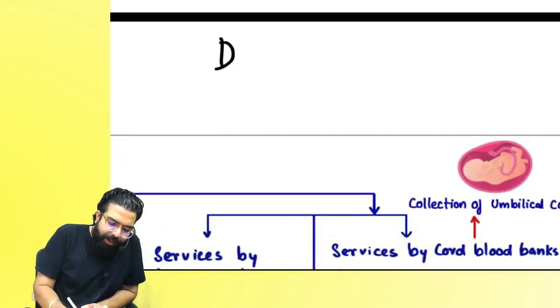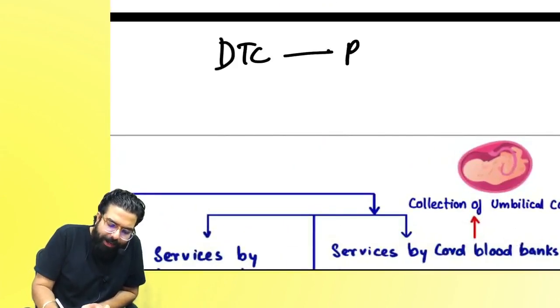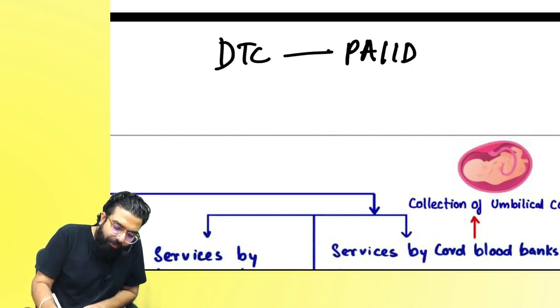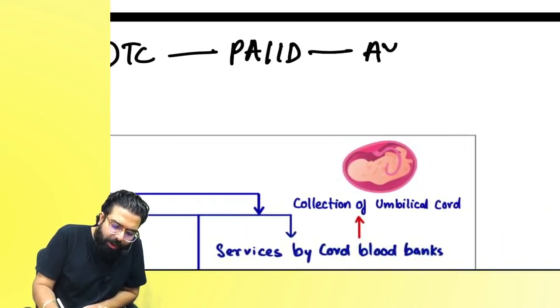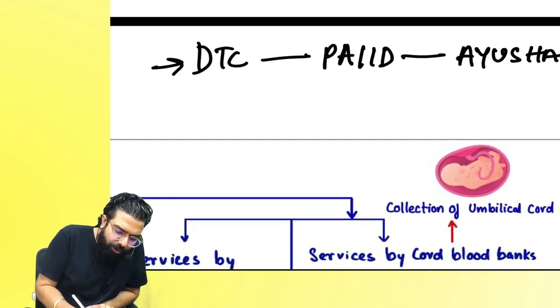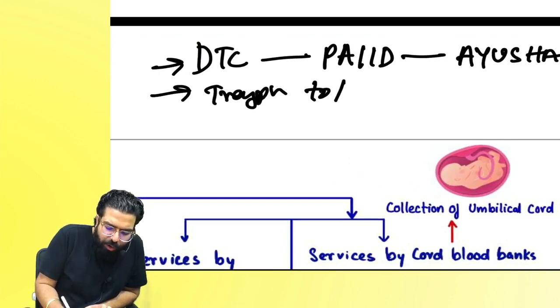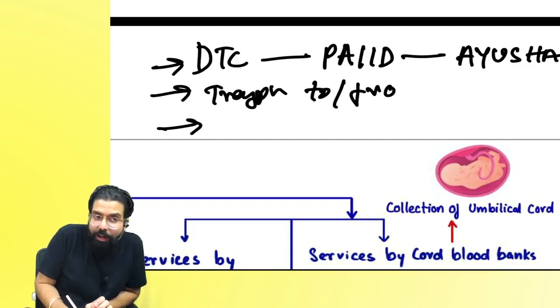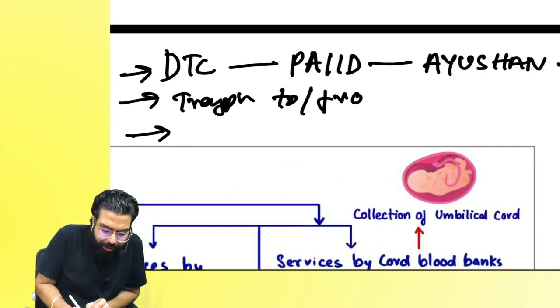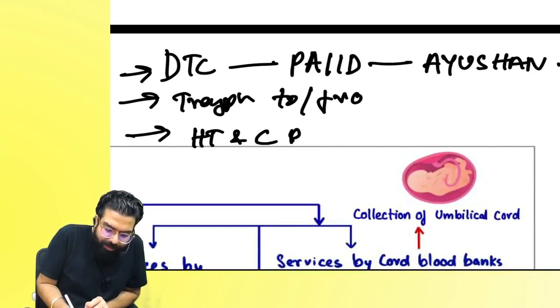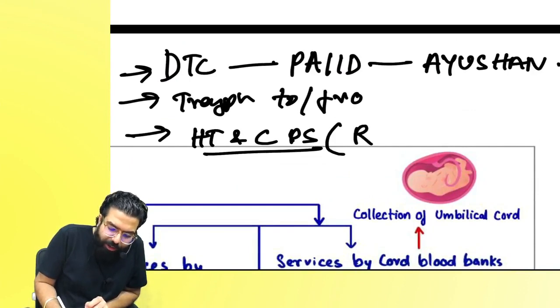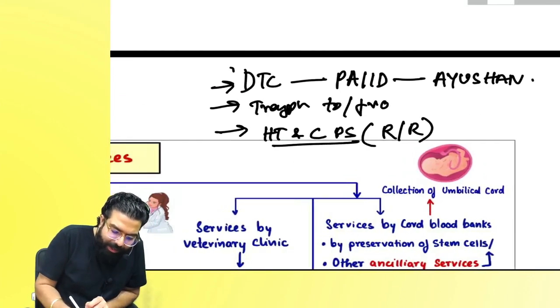Diagnose, treatment and care for pregnancy, abnormality, injury, illness and deformity, and should be in recognized system of medicine, Ayush. And sir, also healthcare means transportation of patient to or fro clinical establishment. Healthcare does not include beauty treatment, hair transplant and cosmetic or plastic surgery, but if it is done to restore or restructure, then it is healthcare.